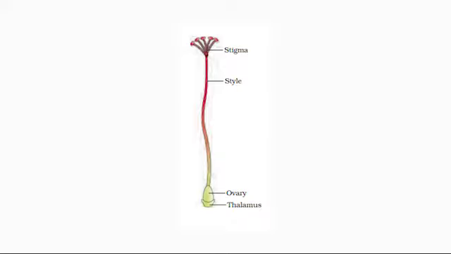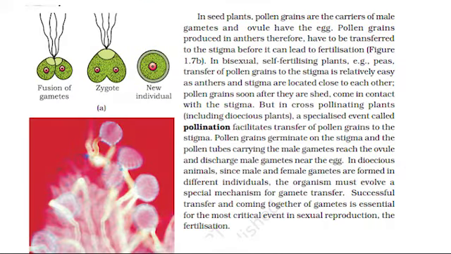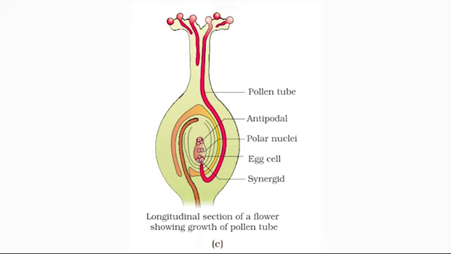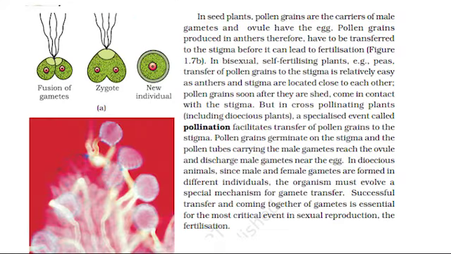Pollen grains germinate on the stigma, and the pollen tubes carrying the male gametes reach the ovule and discharge male gametes near the egg. In dioecious animals, since male and female gametes are formed in different individuals, the organism must evolve a special mechanism for gamete transfer. Successful transfer and coming together of gametes is essential for the most critical event in sexual reproduction, the fertilization.